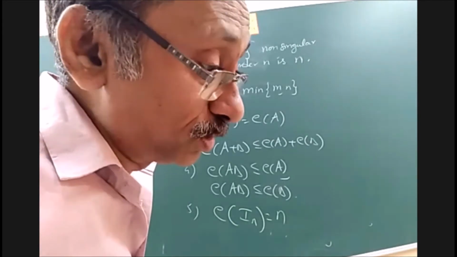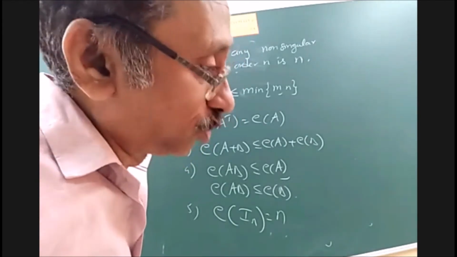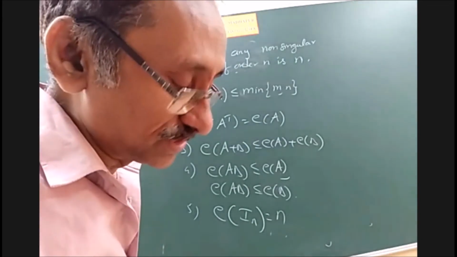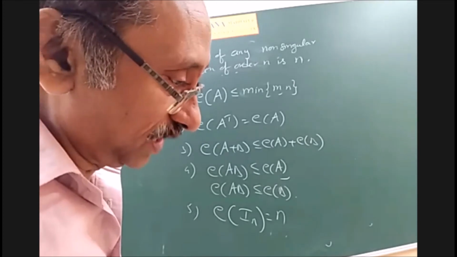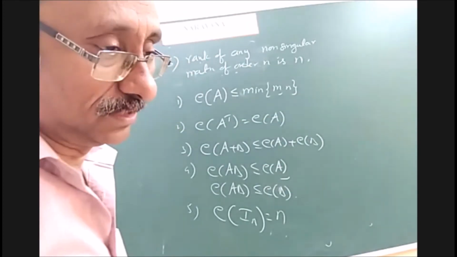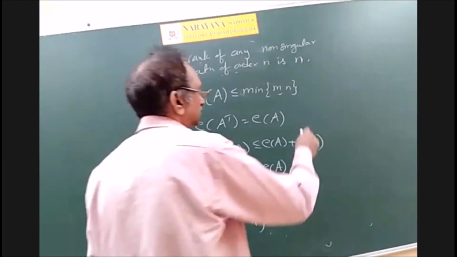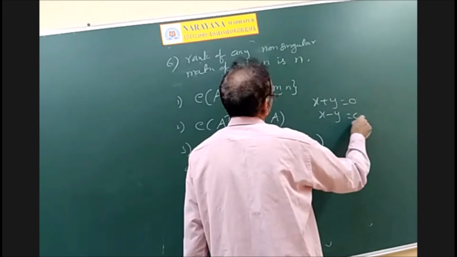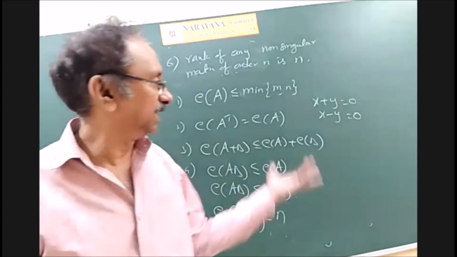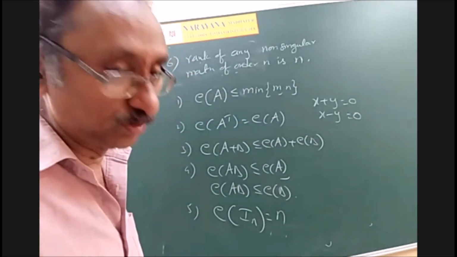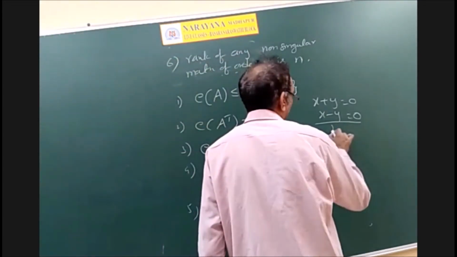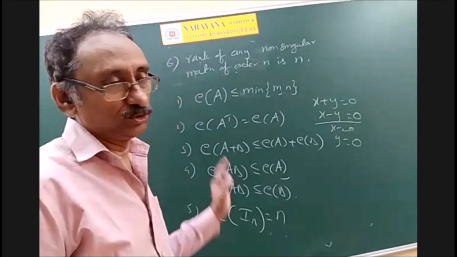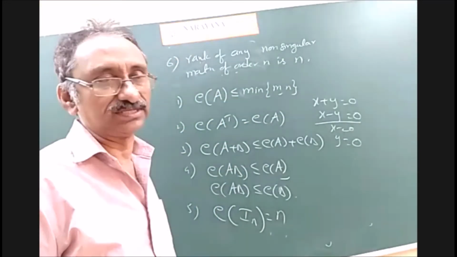Those are not homogeneous. So what is meant by homogeneous? It will contain x, y, z terms, but does not contain constants. Those are non-homogeneous equations we were discussing. But homogeneous equations mean like this: x plus y is equal to 0, x minus y is equal to 0. Obviously 0, 0 is a solution of both. If you simplify, you get x is equal to 0, y is equal to 0. So only one solution, the unique solution, that is the trivial solution.